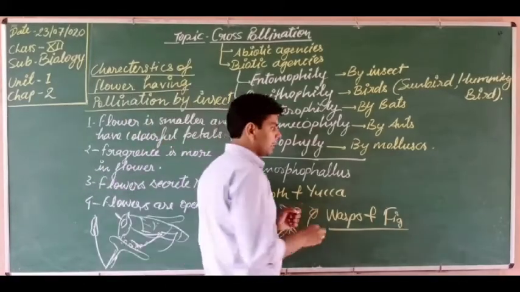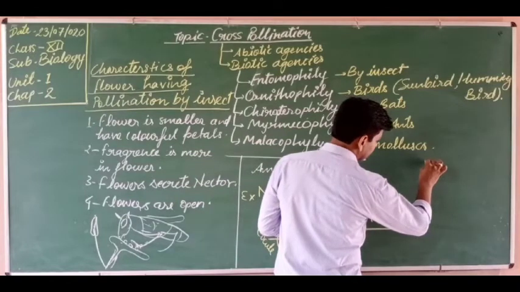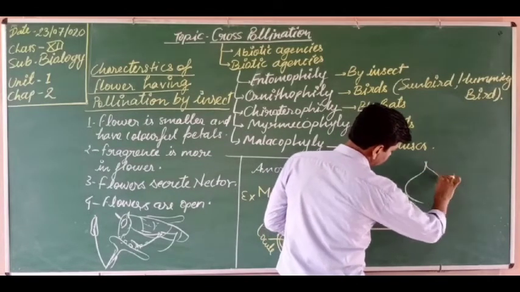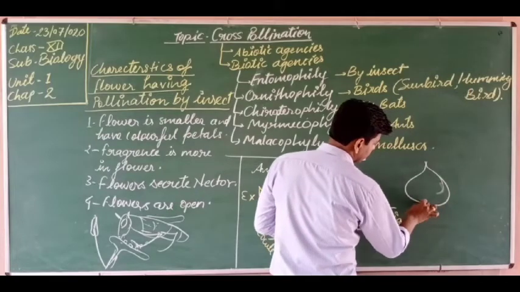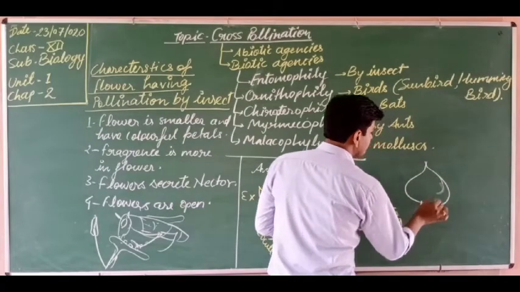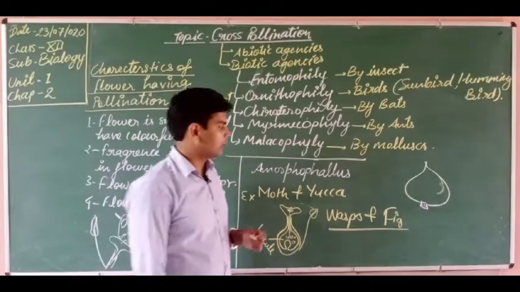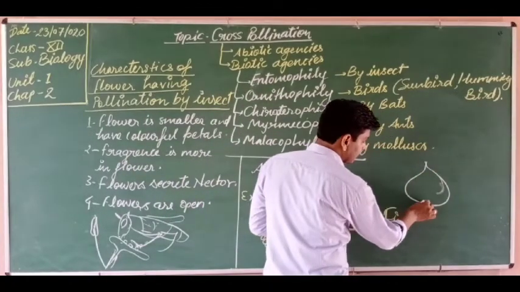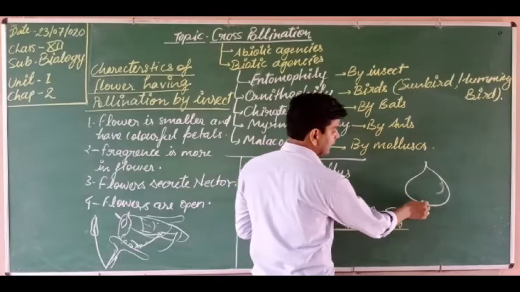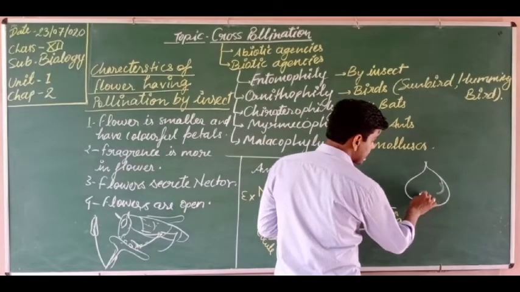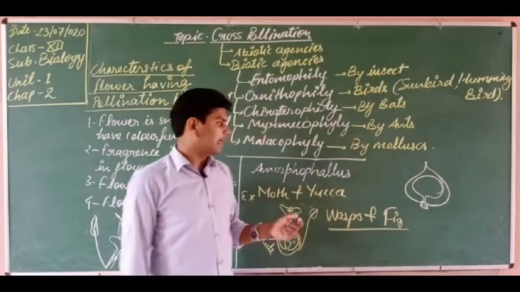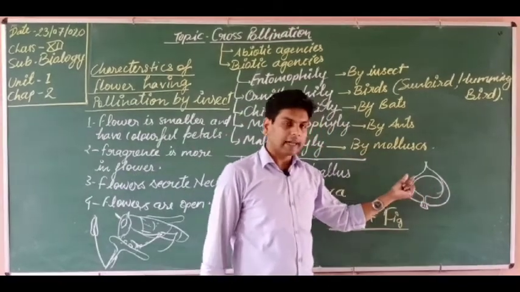In fig the inflorescence is present, not a single flower, this is the inflorescence. And how does it look? You know very well that fig looks like this one. If we cut the vertical section of this fruit of fig, then it looks like this. Inside it many flowers are present.